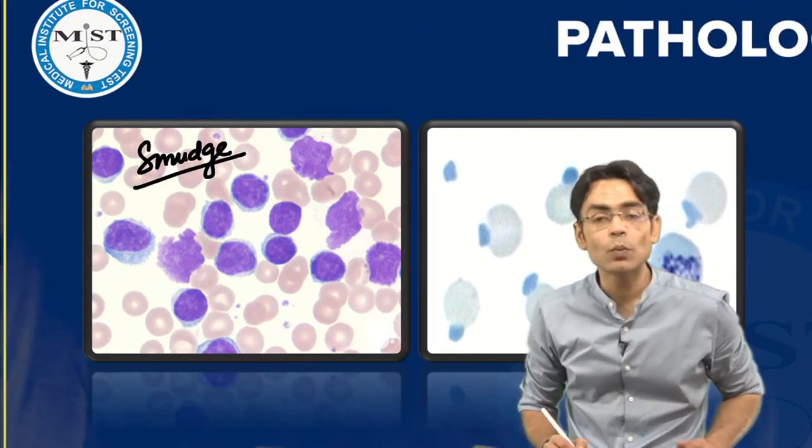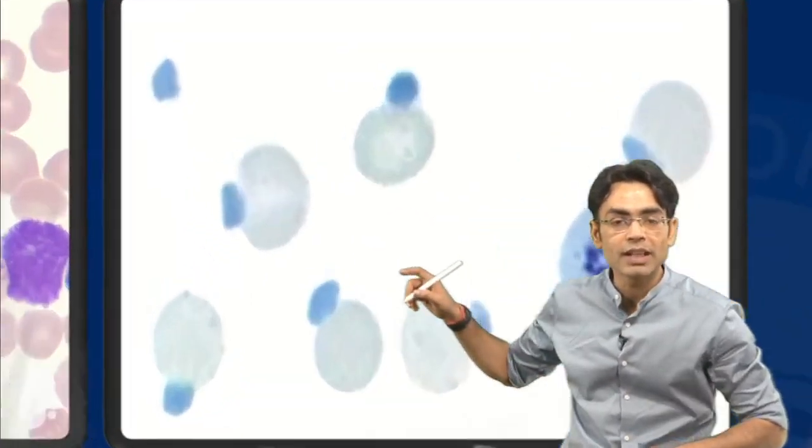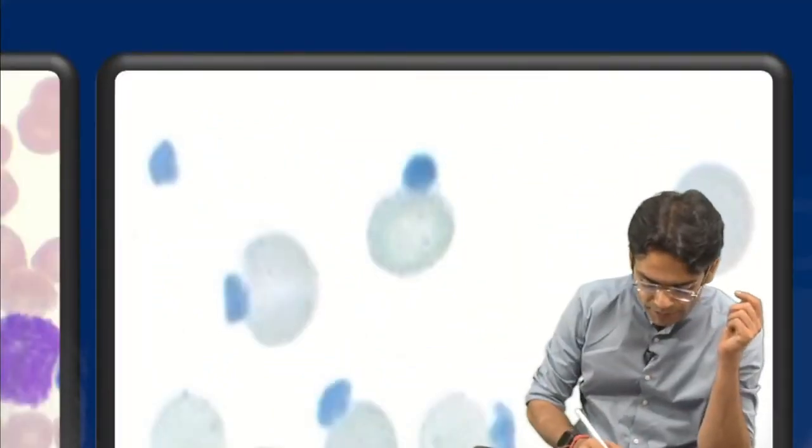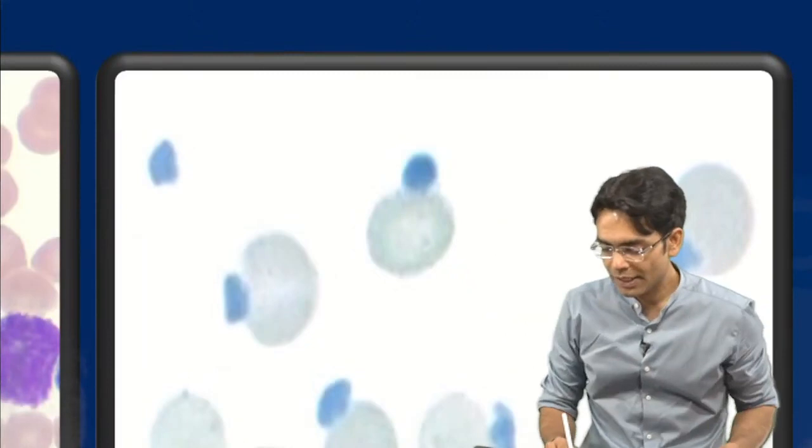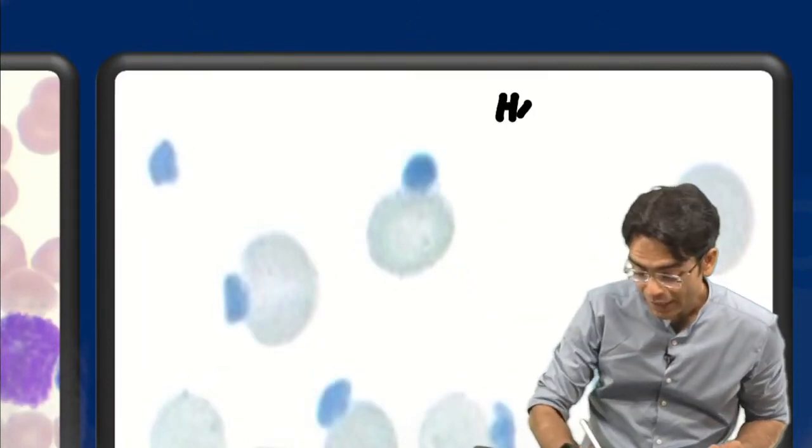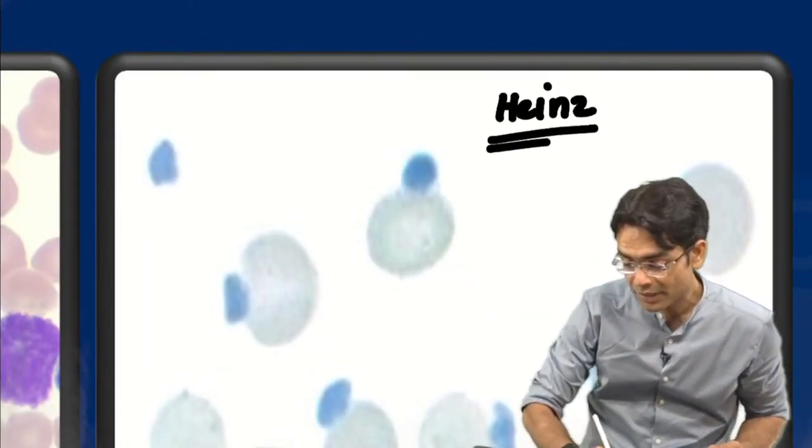Smudge cells seen with chronic lymphoid leukemia. What are these bodies? What is this? And these... Yeah, you are giving me the right answer. These are your Heinz bodies.